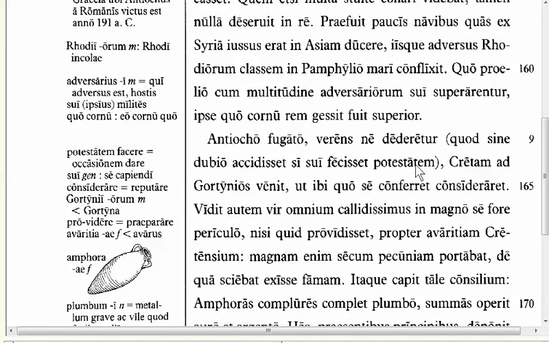Okay, so the new feature that we're going to look at is sui here, but we'll start with Antioco fugato, and we'll translate this. After Antioch having been fled, so we have our ablative absolute, after he fled Antioch, fearing lest he be handed over, because without a doubt that it would have happened if he had made it so that they had power over himself.